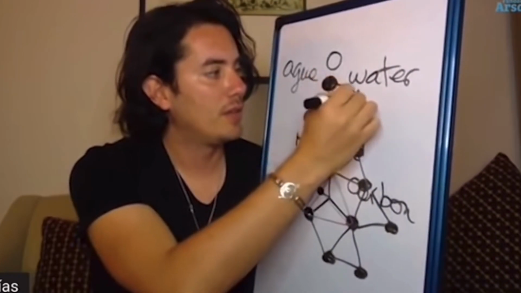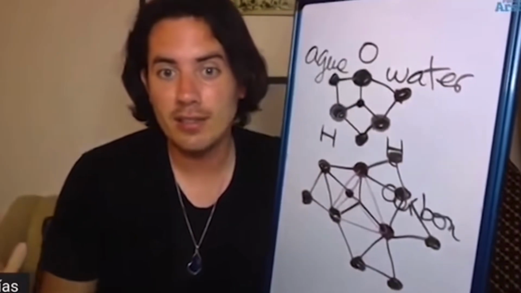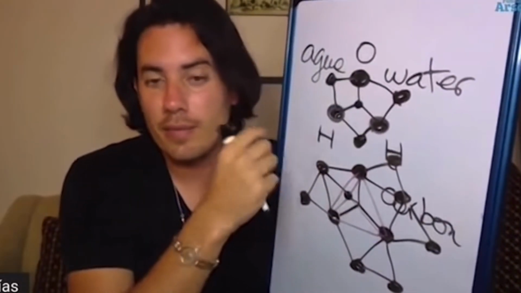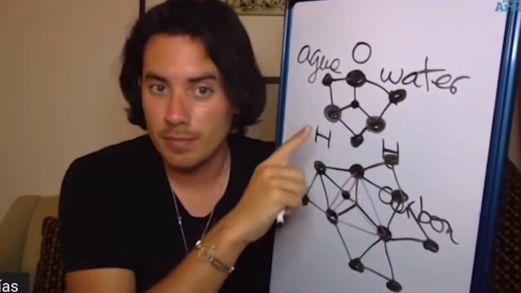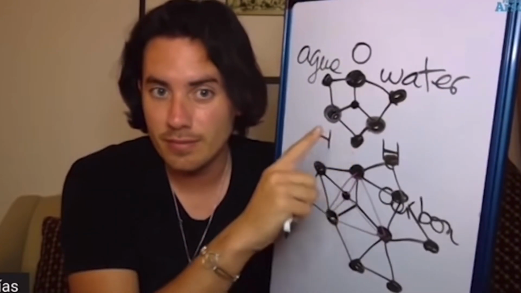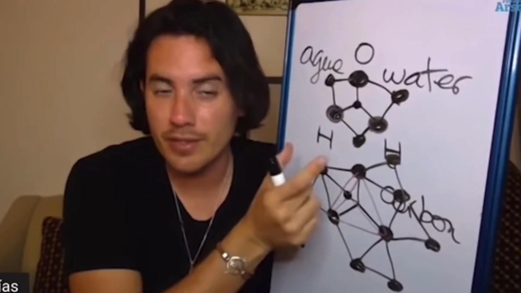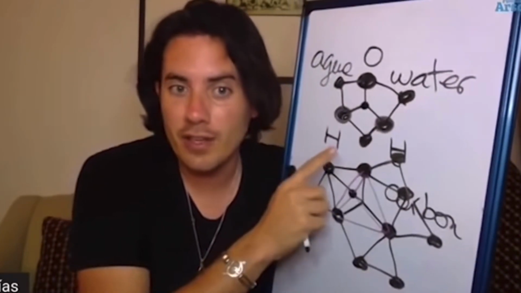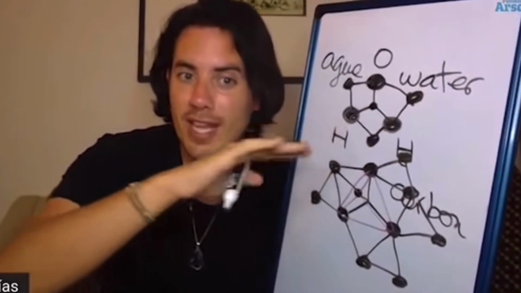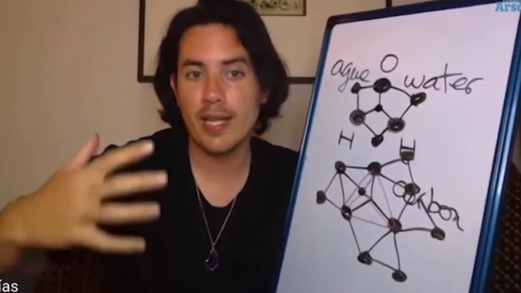And here we have water. So as you see, the basis of everything is just positive and negative connected, positive and negative connected, and they create a figure, and that figure, when it fractalizes, starts to create a shape, a form, depth.